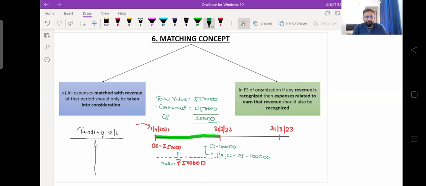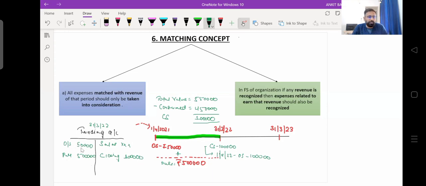Now, when we prepare the trading account for the year ending 31st March 2022, how will we prepare it? We will show opening stock of rupees 50,000. Then there is a purchase of rupees 5 lakh. We will ignore the sales for your understanding. Now, there is a closing stock of 1 lakh rupees.